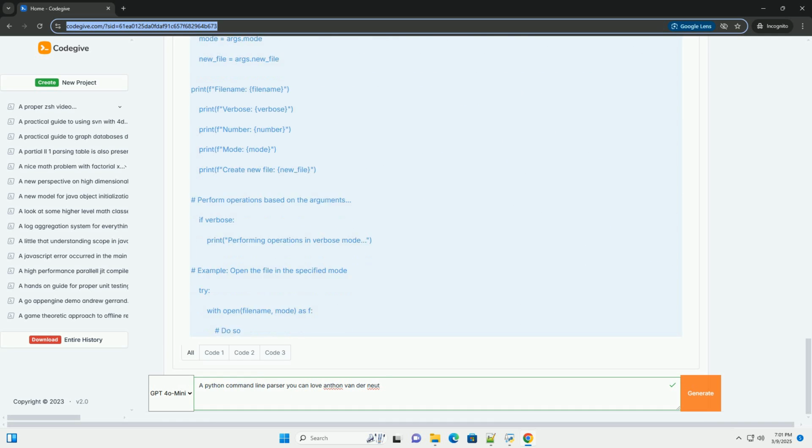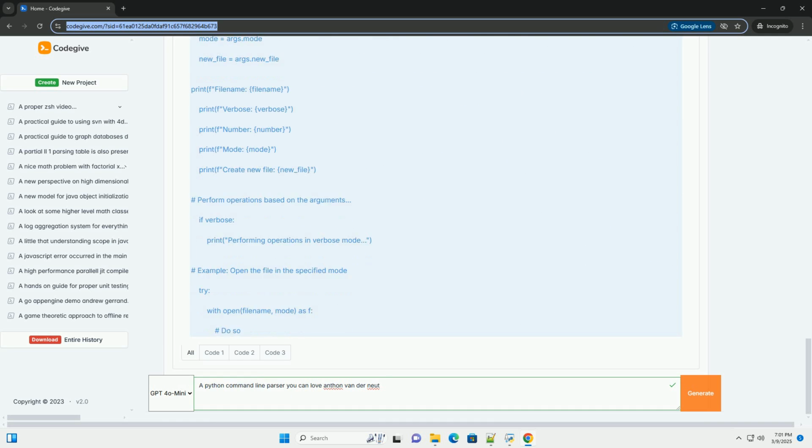Arguments that store a constant value. action equals store_const stores the value defined by the const argument. const equals True: the constant value to store. default equals False: the default value if the flag is not present. dest equals new_file specifies the name of the attribute in the args object where the value will be stored.